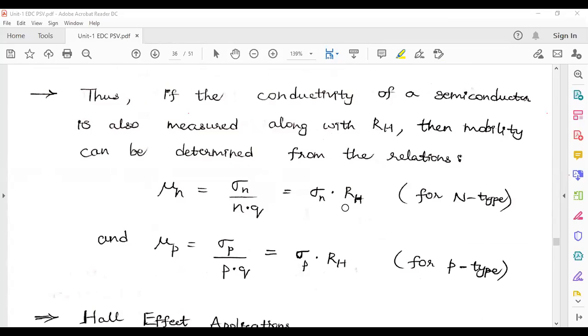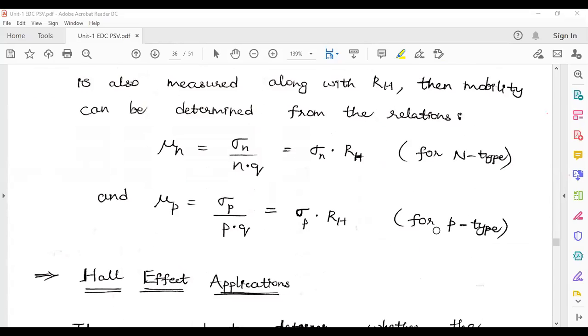That is mu n is equal to sigma n RH for n-type semiconductor material, and mu p is equal to sigma p by pq. That is equal to sigma p into RH. This is for n-type semiconductor material.